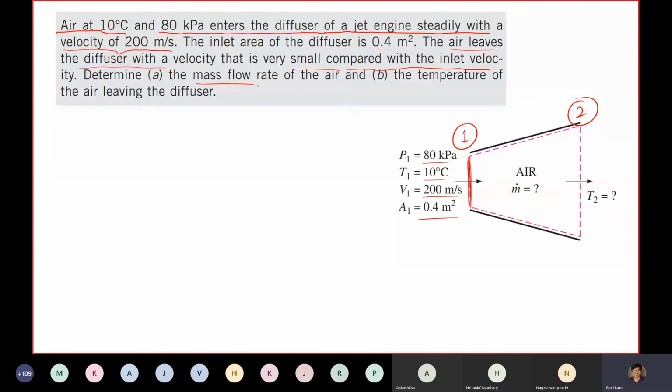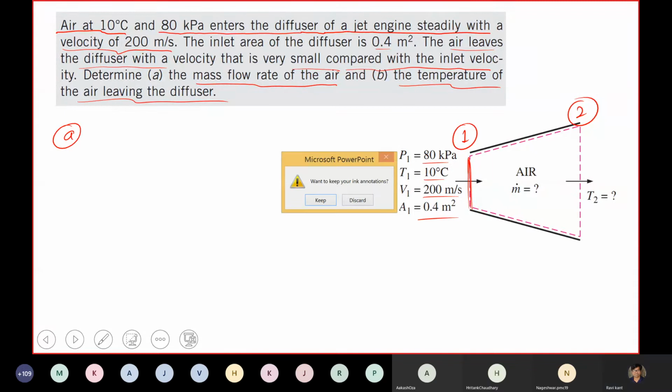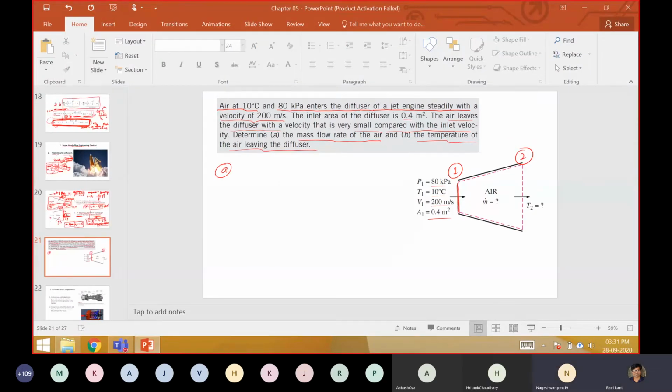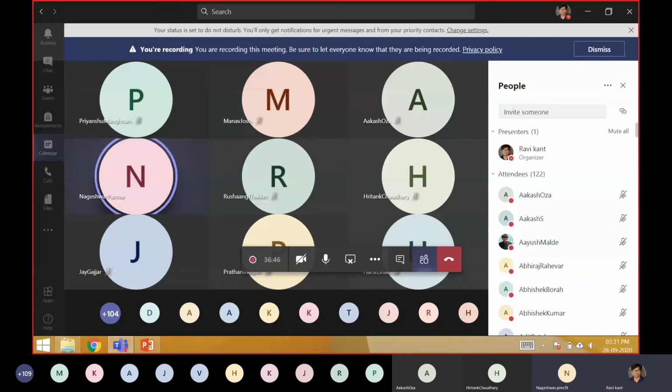Determine the mass flow rate of air, first part, and the second part, the temperature of the air leaving the diffuser. So how do we calculate the mass flow rate of the air? Can somebody tell me? For sir, PV is equal to RT. You are slightly less audible. PV is equal to RT, sir, first. Wait a minute.